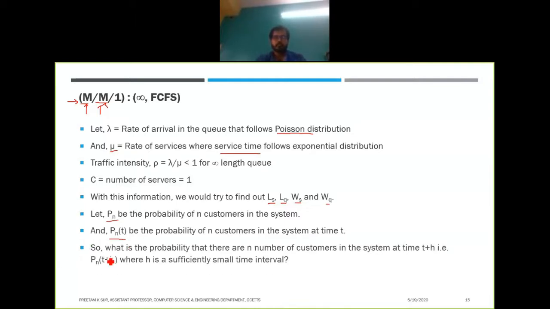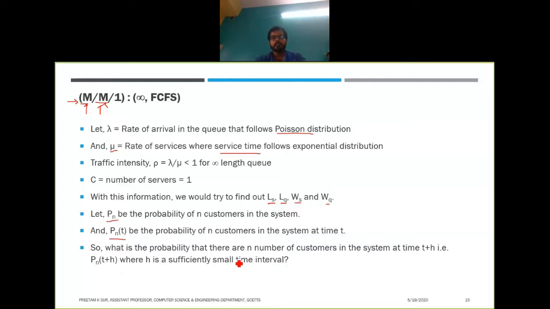So what is the probability that there are n customers in the system at time t plus h, which is denoted by Pn of t plus h, where h is a sufficiently small time interval?